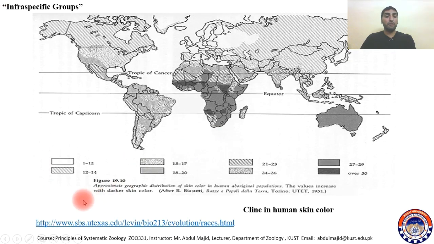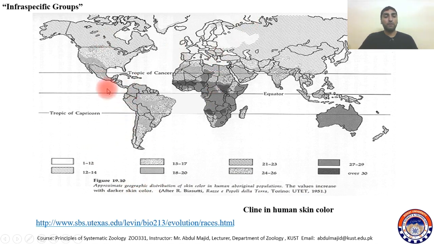Another example is the approximate geographic distribution of skin color in human aboriginal populations. When you move from the south to the north pole, the darkness shows the change in the skin color. The values increase with darker skin colors.